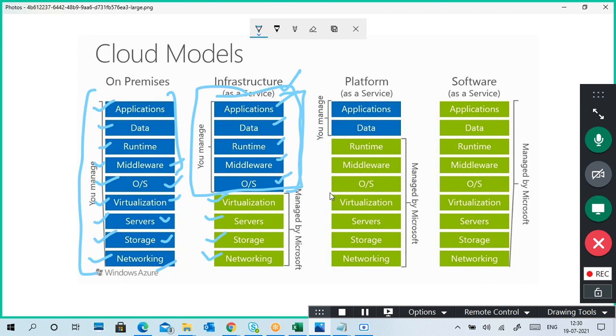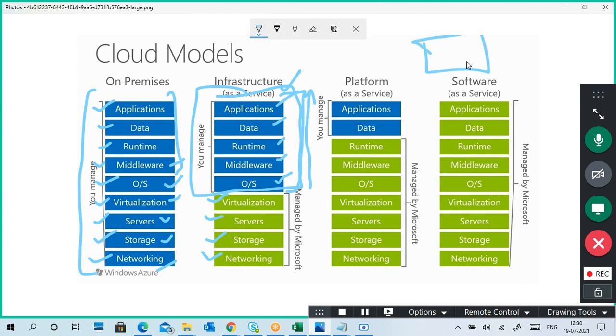Again I will tell, so don't worry. Listen carefully now. Okay, platform as a service. What is this platform as a service? In infrastructure as a service, you take a virtual machine.